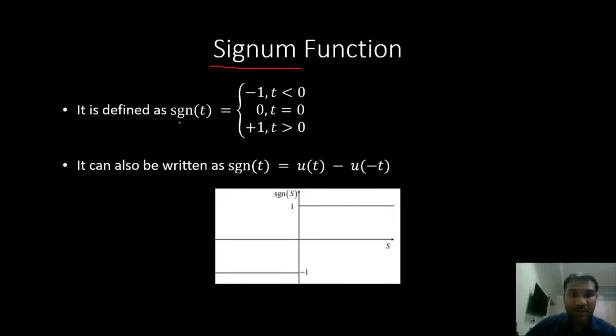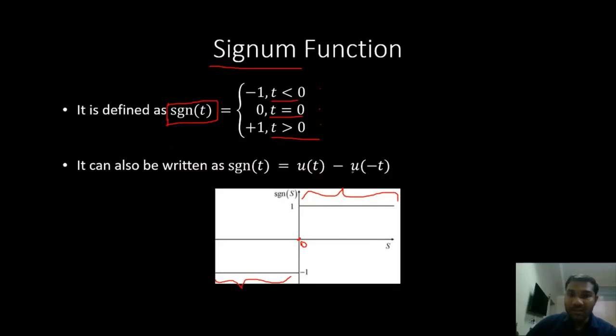The next one is signum function. Signum function is denoted by SGN of t. It is defined in 3 different ranges: for t equal to 0, for t less than 0 and t greater than 0. For t less than 0 it is -1, right, here in this range. For t greater than 0 it is +1, and at t equals 0 it is 0. This is how a signum function is defined.